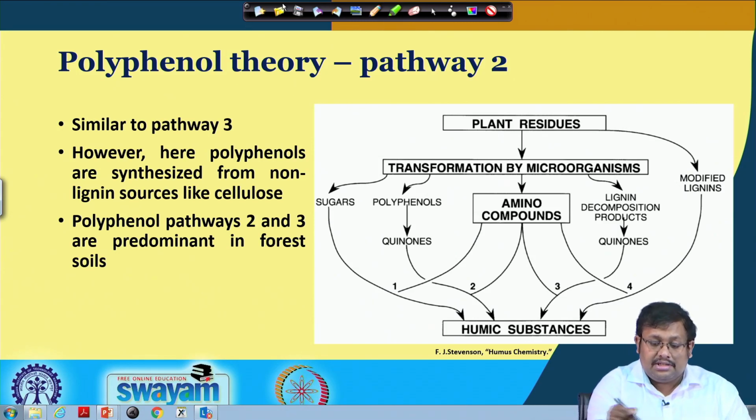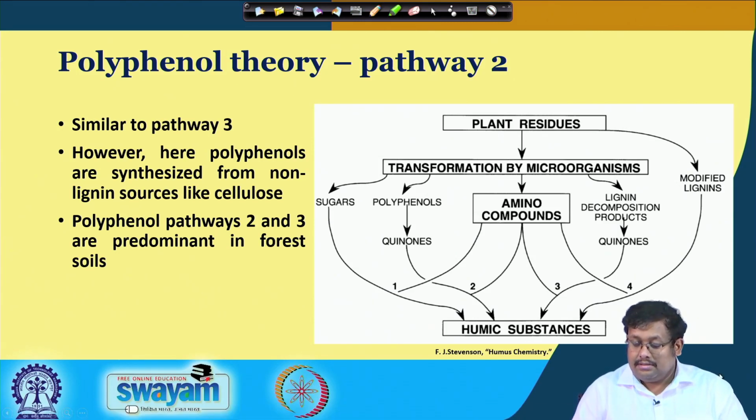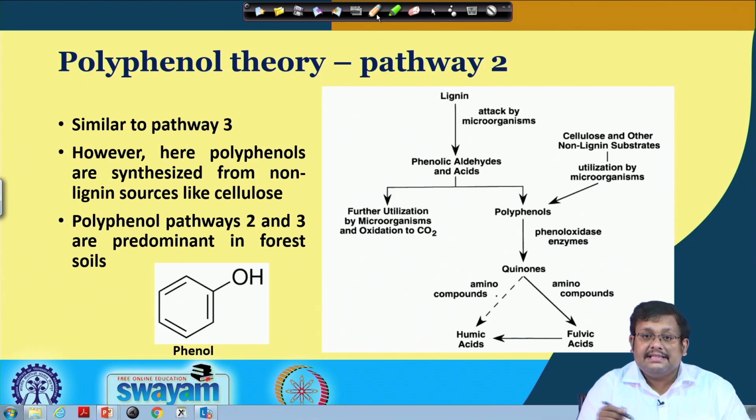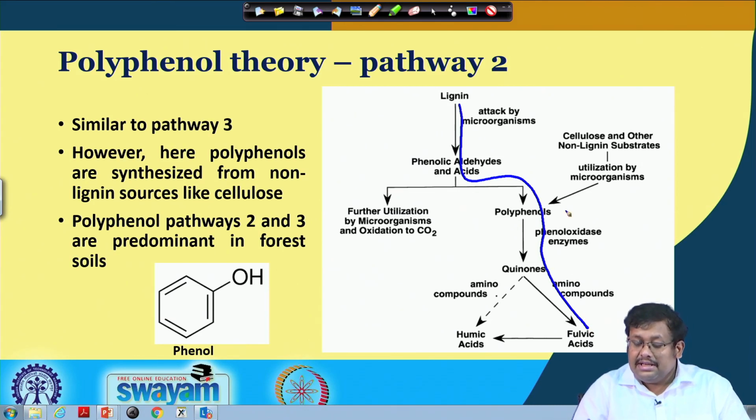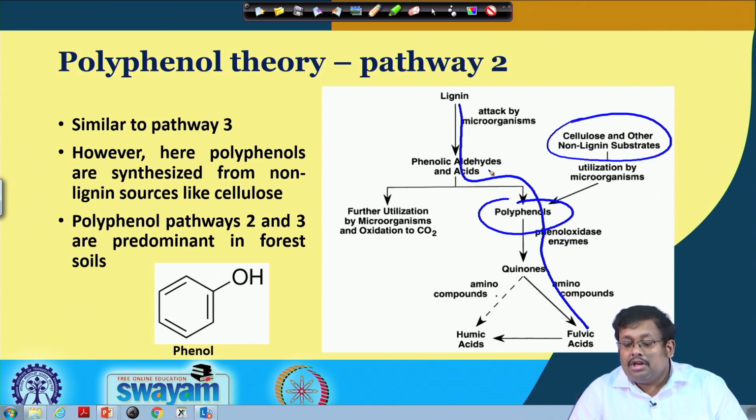So, if we just see in detail about pathway 2, this is basically pathway 3 which we have discussed so far. Now, one major difference between pathway 2 and pathway 3 is these polyphenols. According to pathway 3, they are formed from the microbial degradation of lignin. However, according to pathway 2, these polyphenols are formed due to the degradation of cellulose and other non-humic substances.